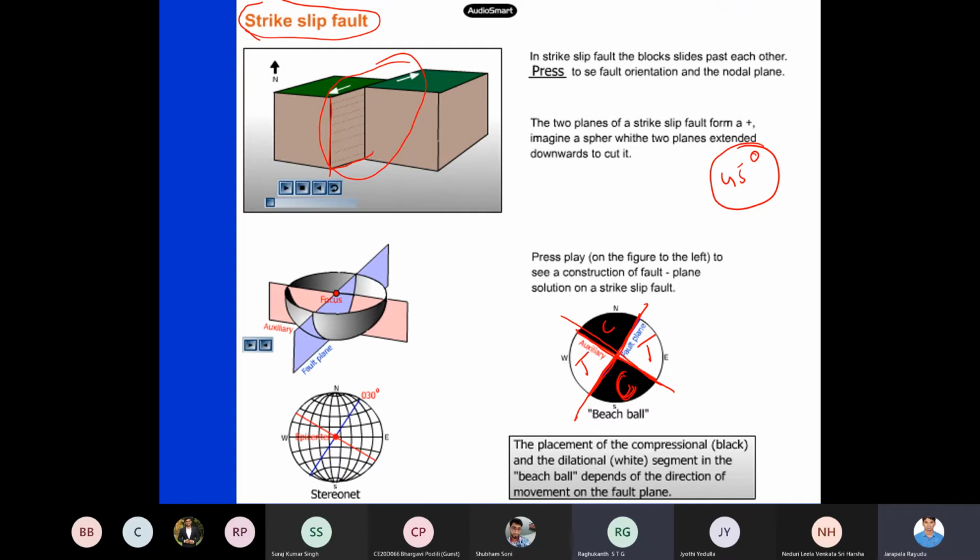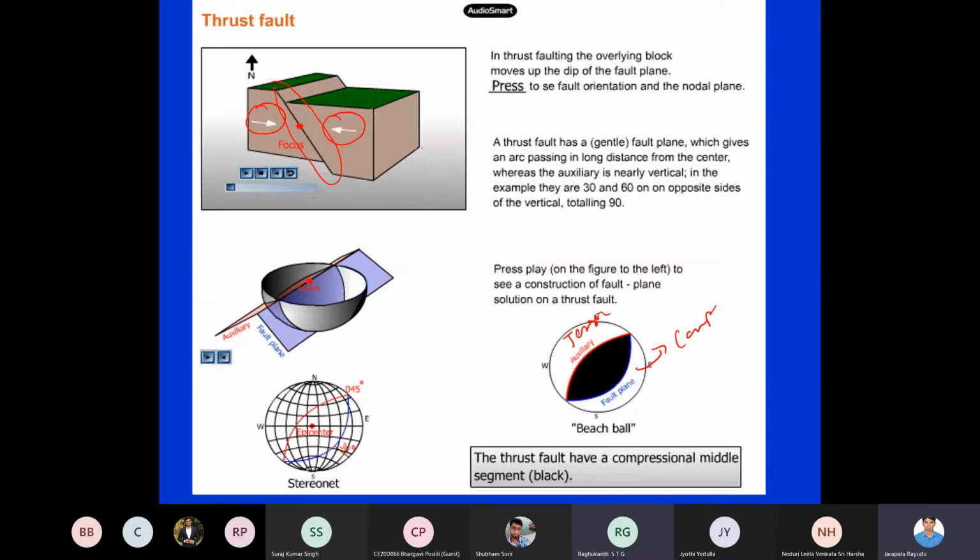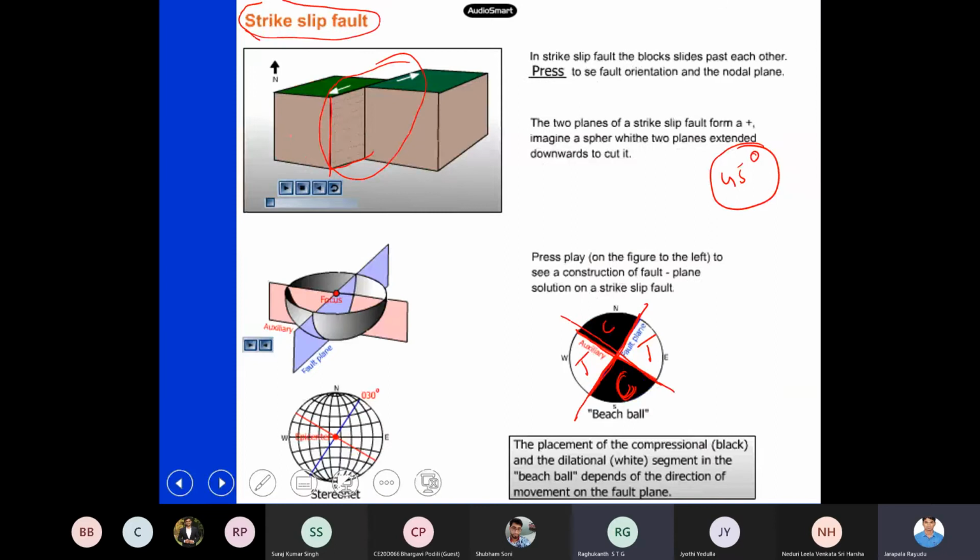So now you can see, when you compare to normal and thrust faults, normal and thrust faults have only 3 quadrants: black, white, and then black. Then you have white, black, and this one. But when it comes to strike slip faults, how many quadrants are there?